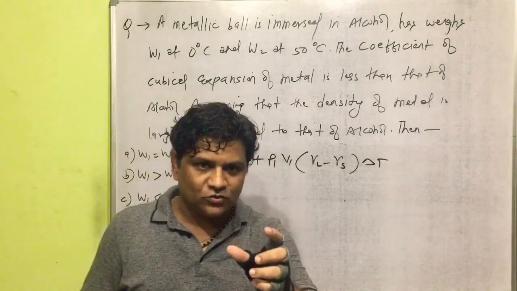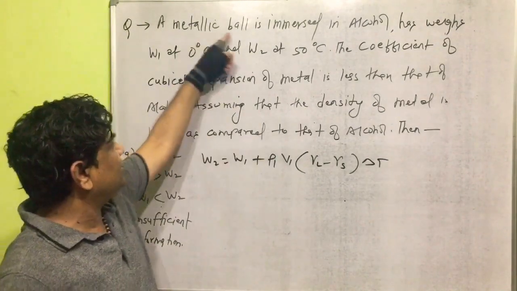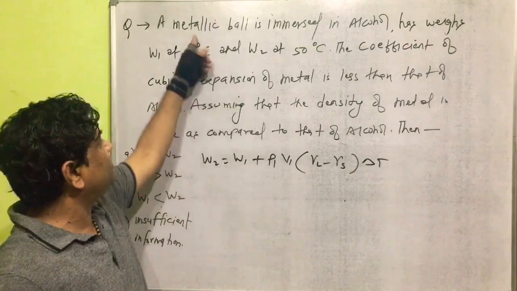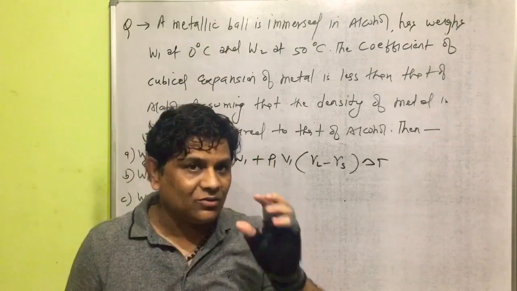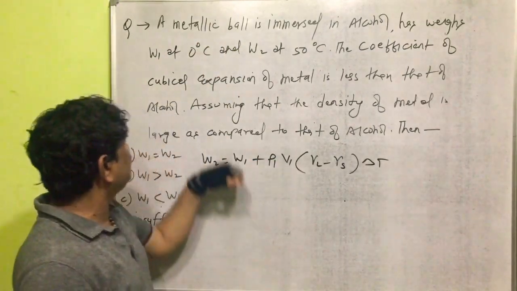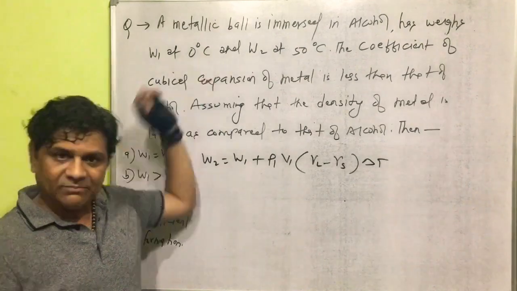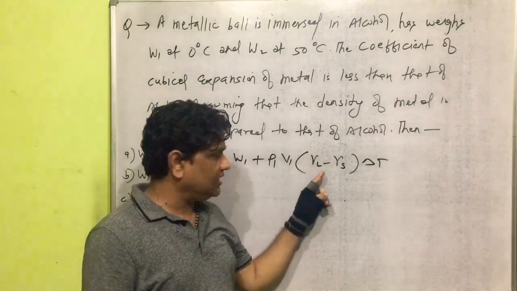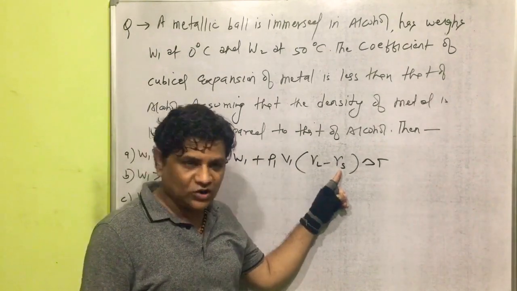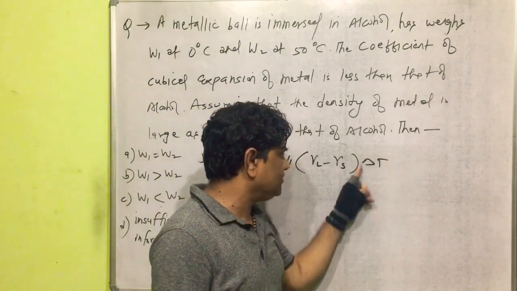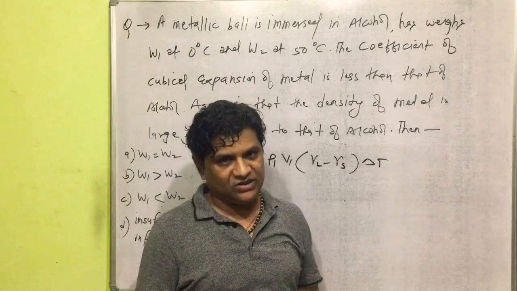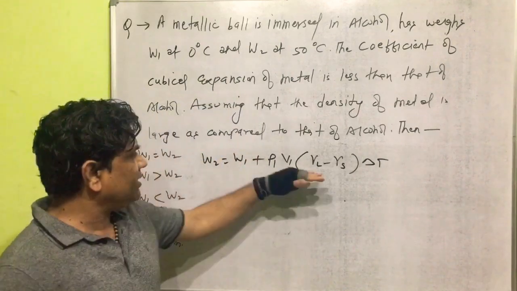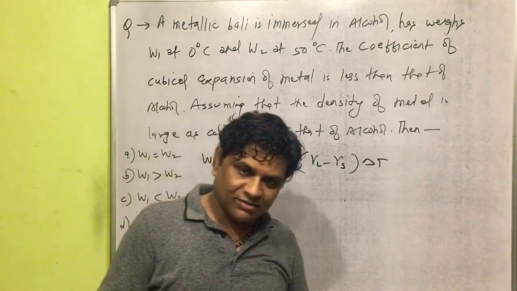V1 is the volume of the metallic ball in alcohol at temperature 0 degrees Celsius. This is gamma of liquid, this one is gamma of solid, and delta T is the change in temperature. Now this relation will be helpful to solve the question.